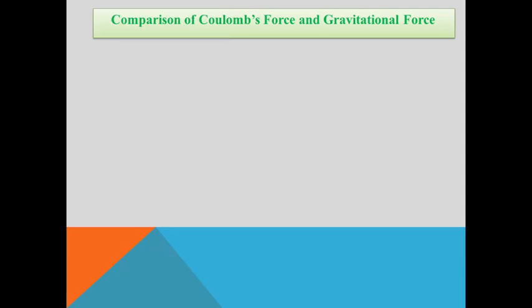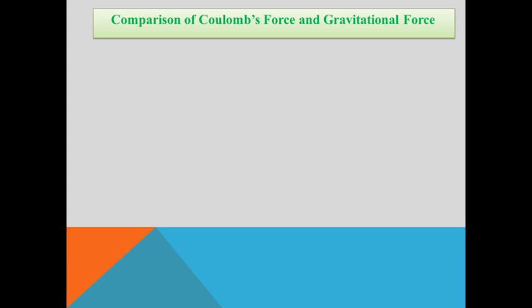So what is the comparison between Coulomb's force and gravitational force? We have four fundamental forces in nature. This Coulomb force, nothing but electrostatic force, and gravitational force. Why have we taken these two forces? Because these two forces are called inverse square laws.